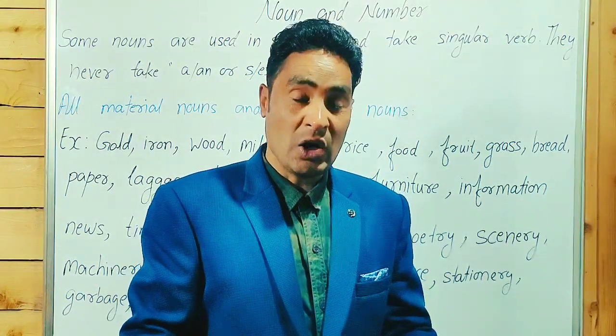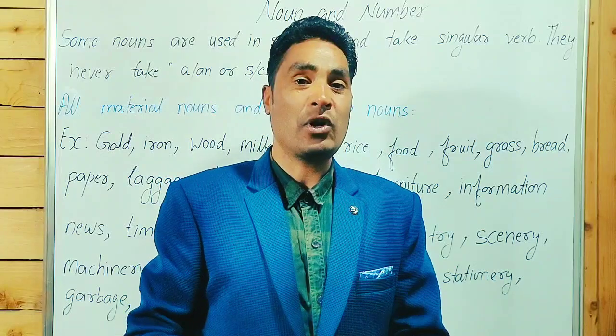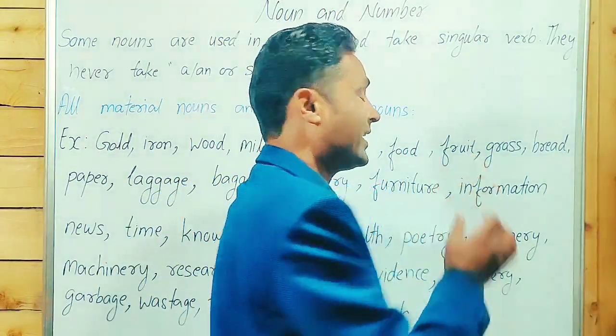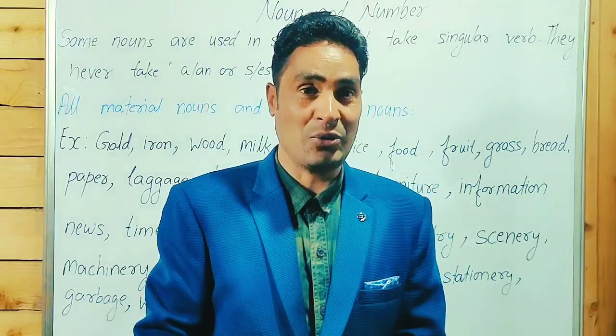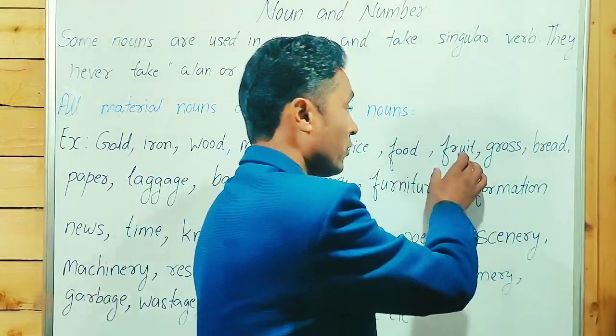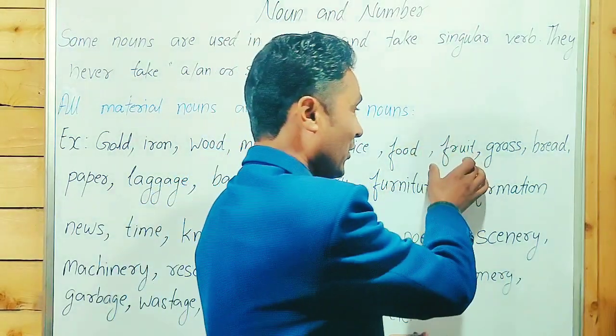Apples can be counted. Mangoes, pineapples, bananas can be counted. But fruit is a material noun. We say one apple, two apples, not one fruit, two fruits. No, it's a material noun.